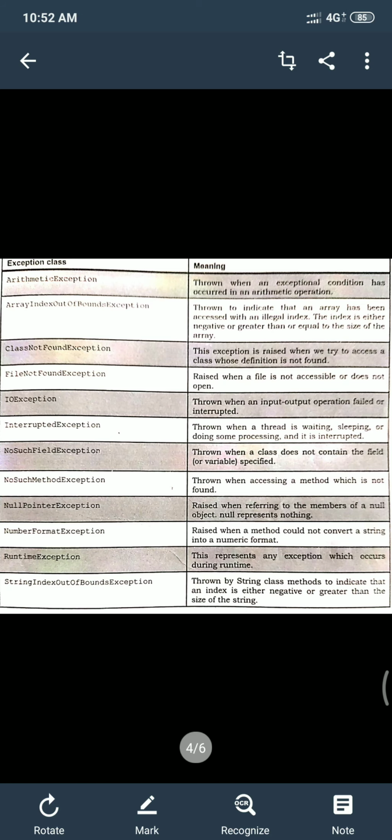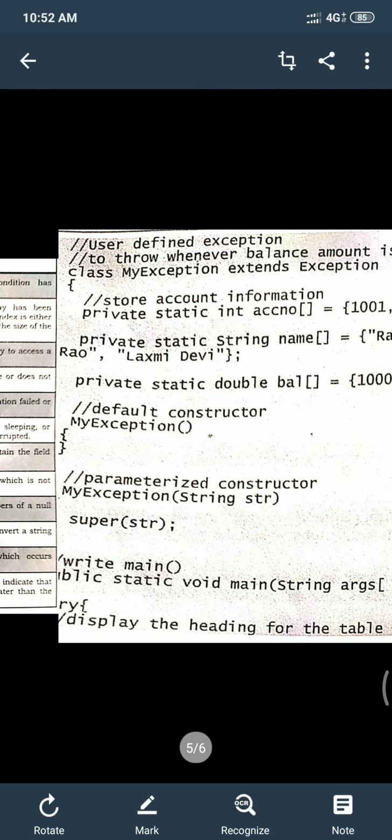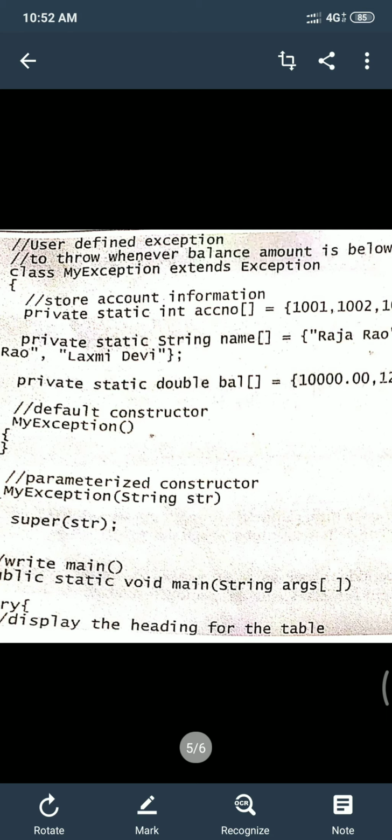To understand how to create user defined exceptions, let us understand this example. We are creating our own exception class MyException. You could see that class MyException extends Exception.